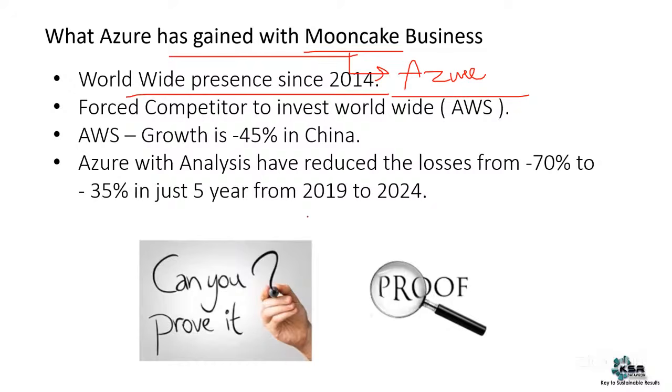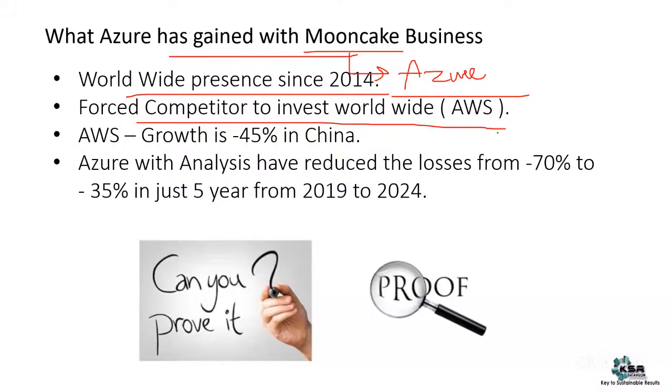AWS has reached China only recently, somewhere around 22 or 23. If you compare, Azure has been there since 2014. Because of Azure, it has forced other competitors like AWS or GCP to invest across every other